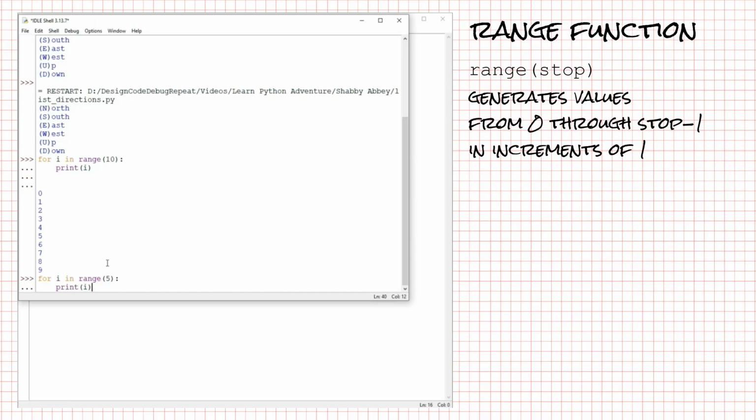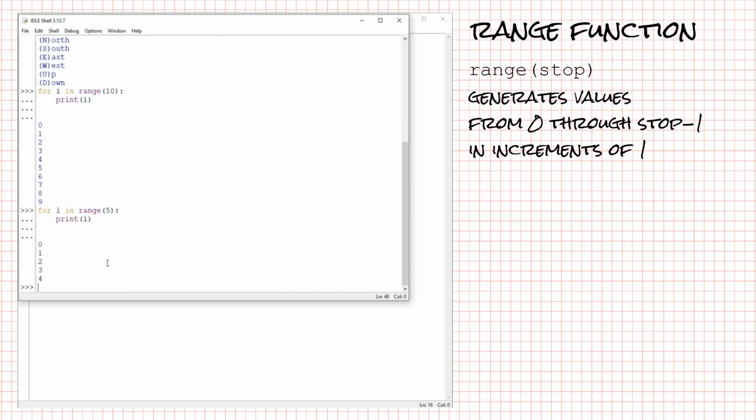Can you predict what will happen? It prints 0 to 4. So if I pass one number as an argument to the range function, range will generate the values from 0 up to, but not including, that number passed as an argument, in increments of 1.